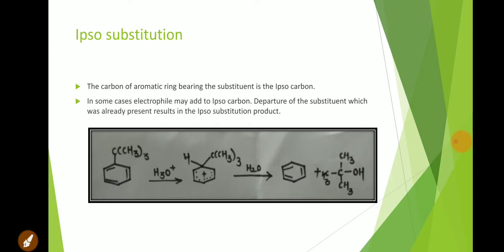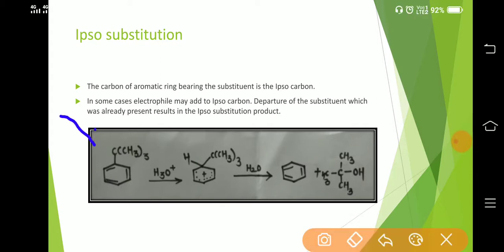In some cases, an electrophile may add to the ipso carbon. Departure of the substituent which was already present results in the ipso substitution product.